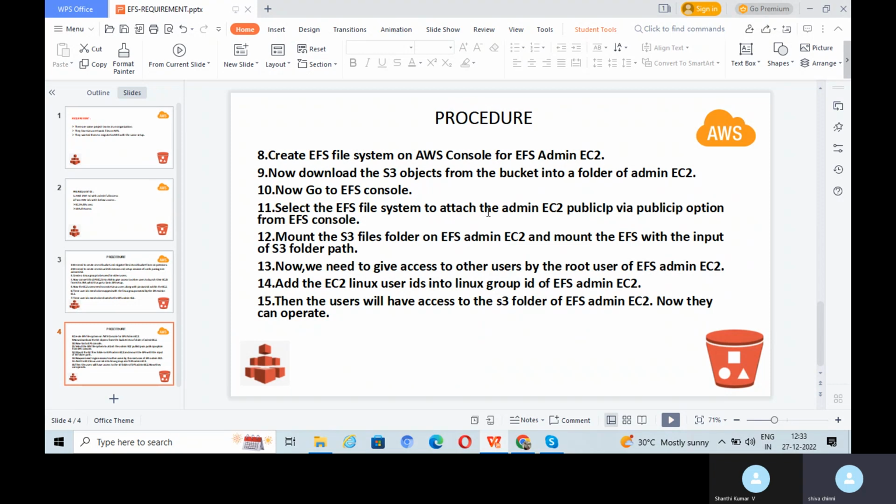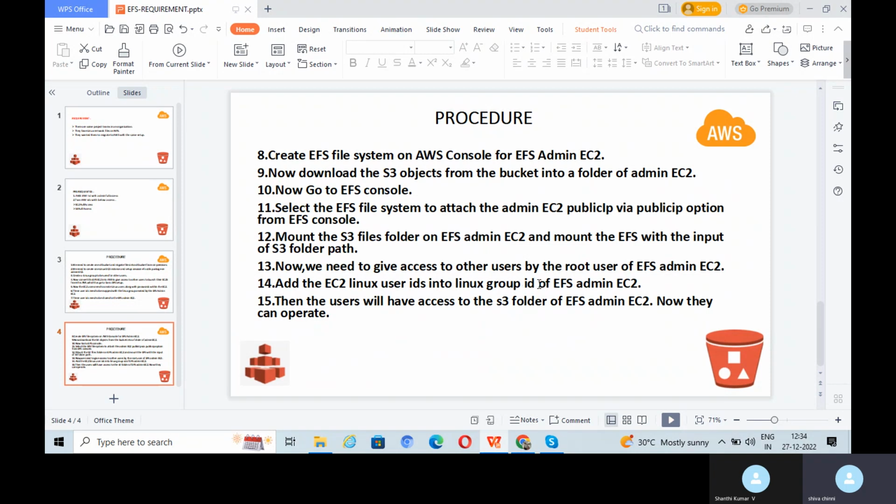If you go to the attach button, you can see the option for mounting via public IP from the EFS console. After that, we need to mount the S3 files folder on the EFS admin EC2, mounting this EFS with the S3 folder path at the end. After we have mounted, we need to give access to the other users by the root user of the EFS admin EC2. To give access to the other users, you need to add the EC2 Linux user IDs into the Linux group of the EFS admin EC2.